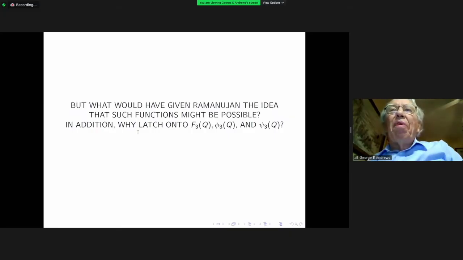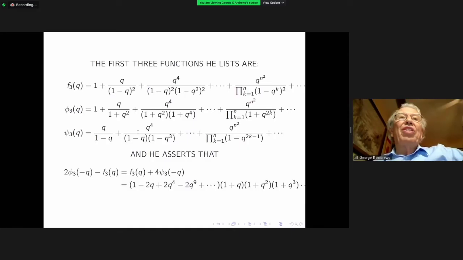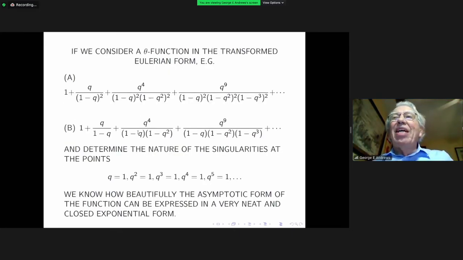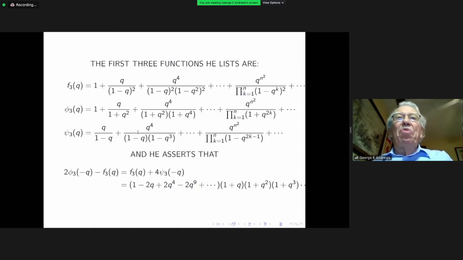But what would have given Ramanujan the idea that such functions might be possible? In addition, why latch on to these three? I mean, of course, if you look at the three of them, they look very much like A and B. And so you say, well, okay, fine. But the behavior of these functions is very rare. Ramanujan gives an example of one that looks like all of these, where the behavior near the unit circle is not nice at all.